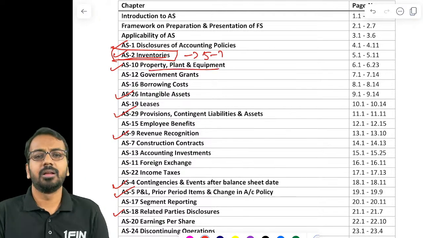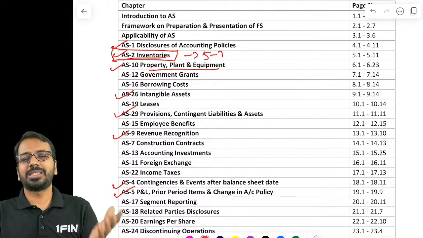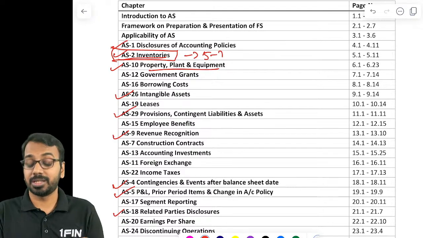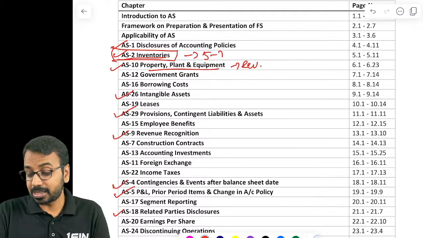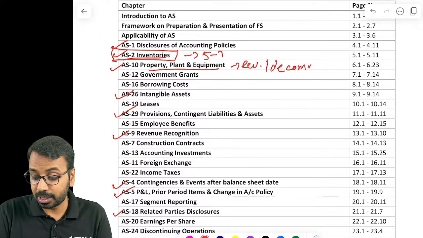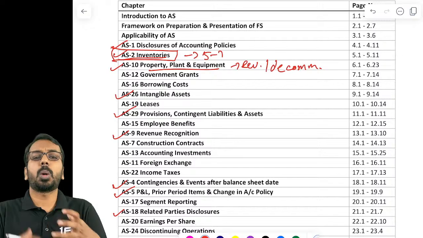Same way AS10, property, plant and equipment. You have been doing it since foundation. What is great about this? Only complication you may find is the revaluation model, right? Apart from that, some of the students find difficulty in decommissioning liability. Apart from this, there is nothing complicated in the standard.